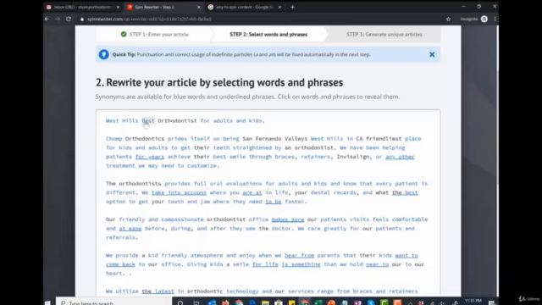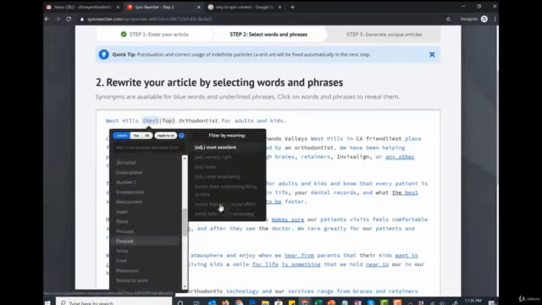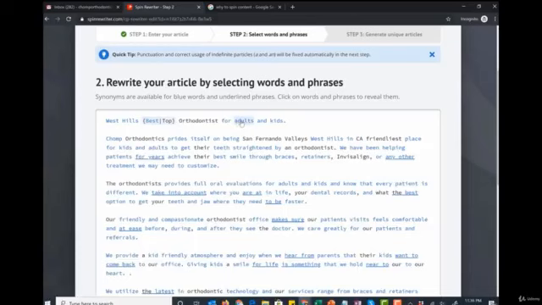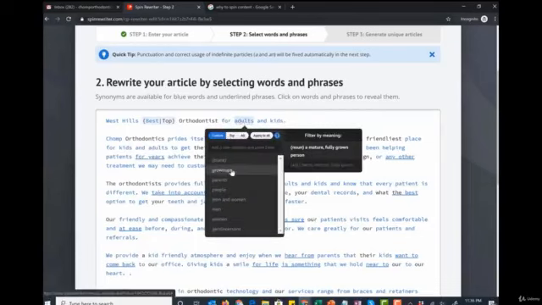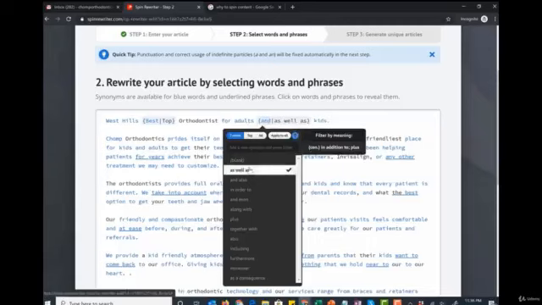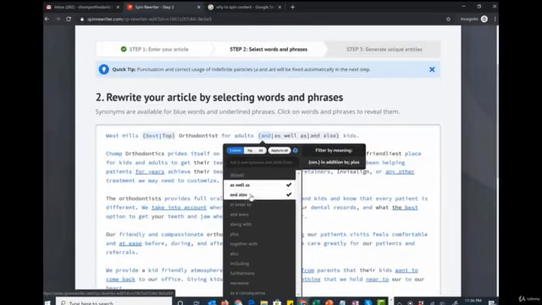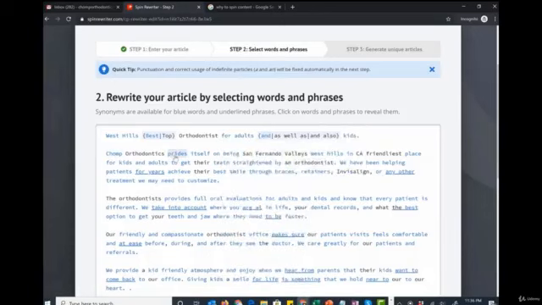So West Hills' best. What can we replace best with? Let's go with top, then we'll go for adults. What do we have for adults? For adults, we could say, let's leave that. Let's change and. So for adults as well as kids. For adults, for adults and also kids. That's good.